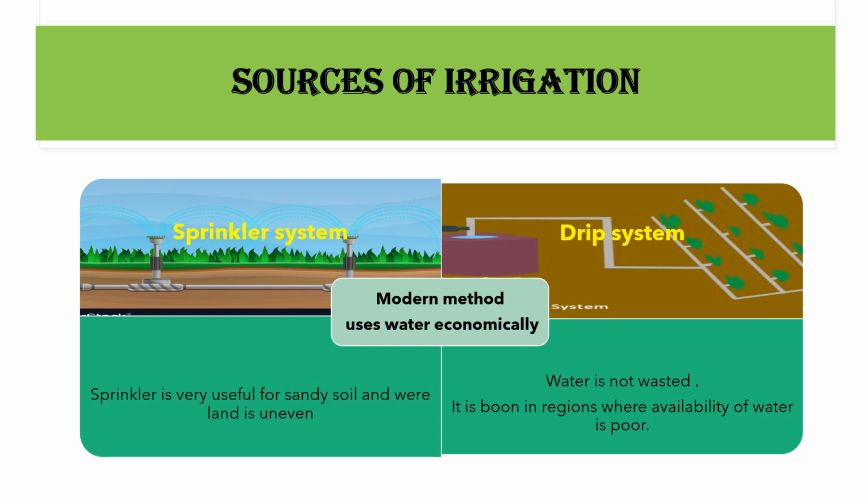Second method, the drip system. In this method, water falls drop by drop just at the position of the roots. So it is called the drip system. This system provides water to the plant drop by drop, and here water is not wasted at all. It is very useful where the availability of water is very poor.